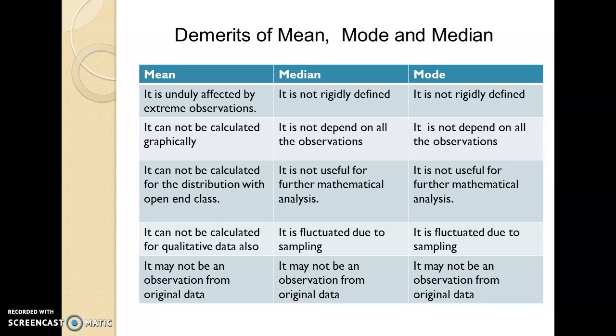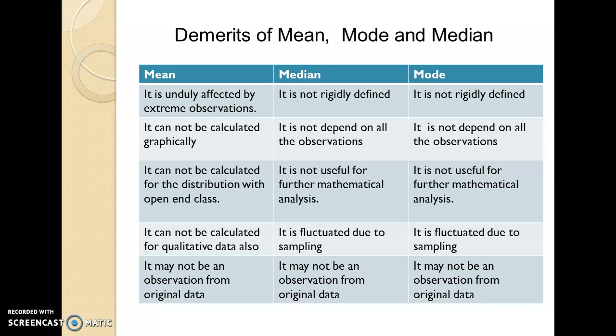It may not be an observation from the original data. While in case of median and mode, the demerits are that they are not rigidly defined as compared to mean. They do not depend on all the observations. They are not useful for further mathematical analysis, and both median and mode are fluctuated due to sampling.